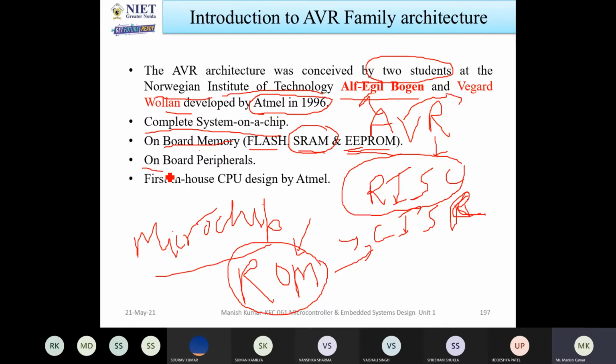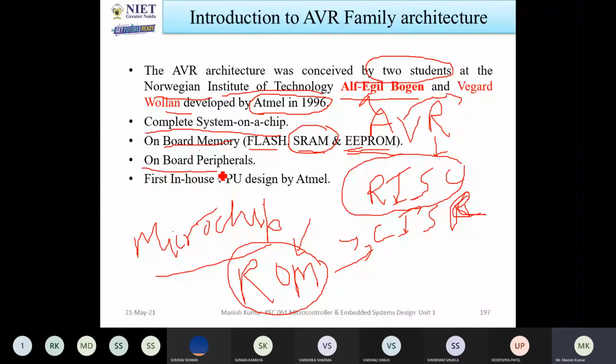Next is onboard peripherals. So first I have to explain peripheral devices. What are peripheral devices? Examples of peripheral devices are keyboard, mouse, loudspeaker, graphics card, webcam. All these things which are required for a system are called peripherals.